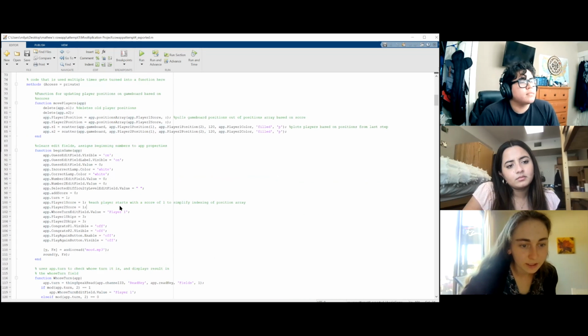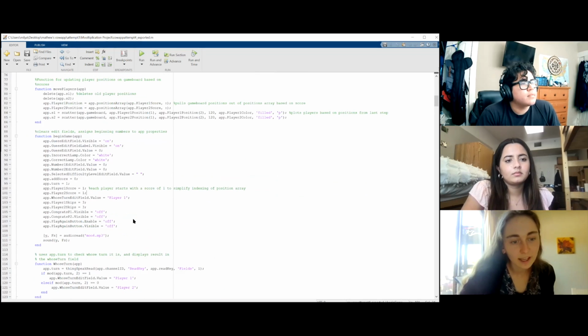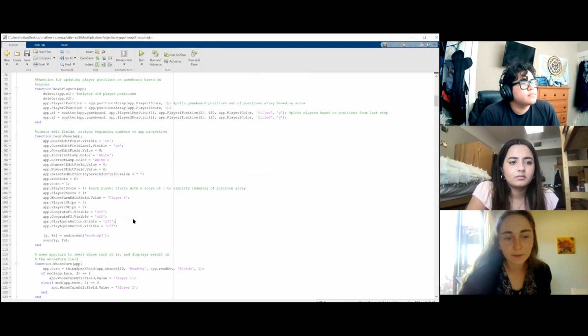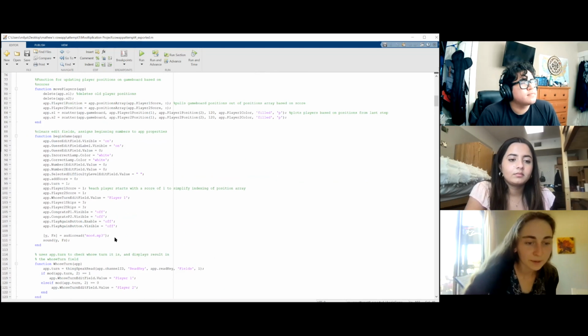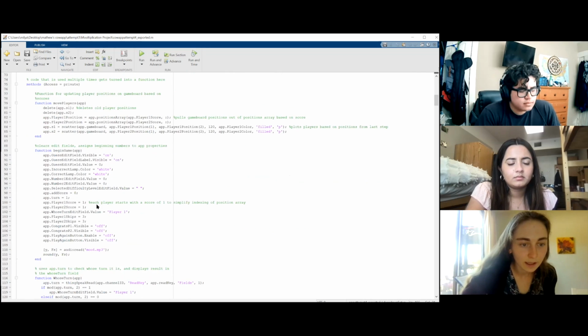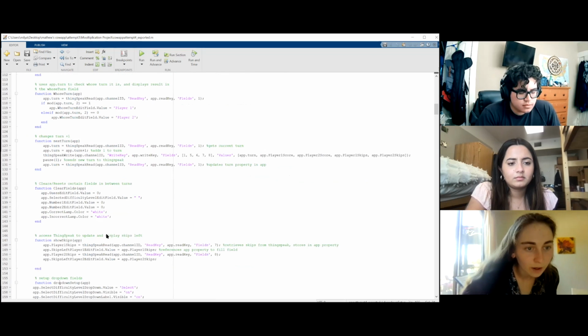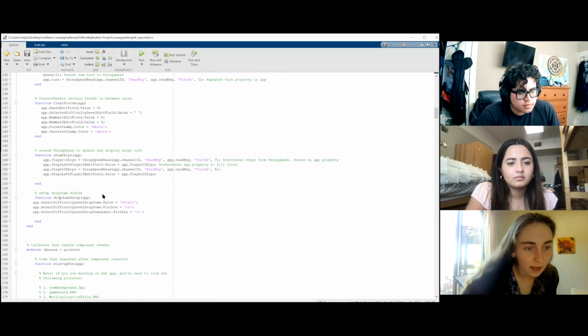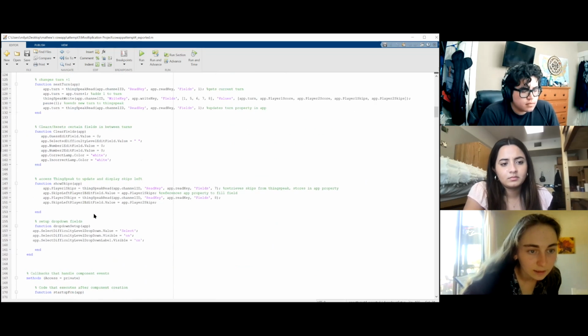I wrote these methods just so that we can reference them throughout the code. They make everything a little simpler because now instead of having to type out all of this every time we want to do something, we can just use the function created in the methods. So you can see I have one that clears all the fields in the game, one that updates the turns, and one that moves the players.